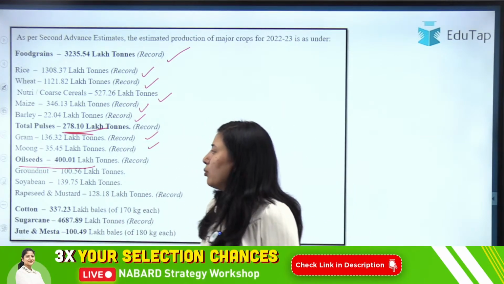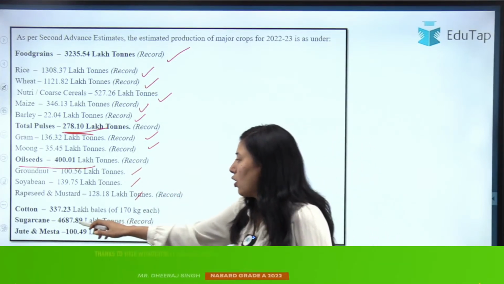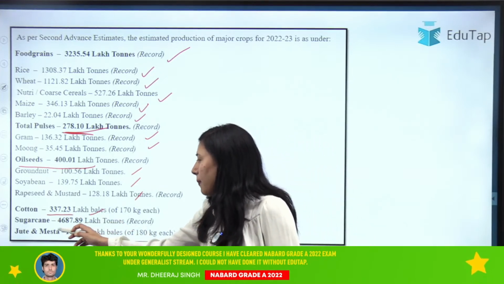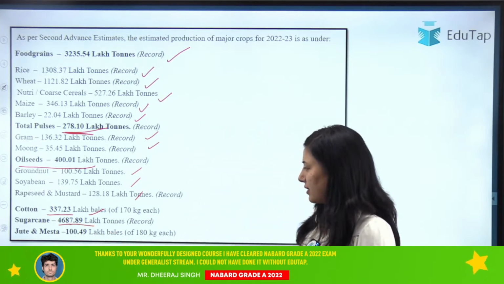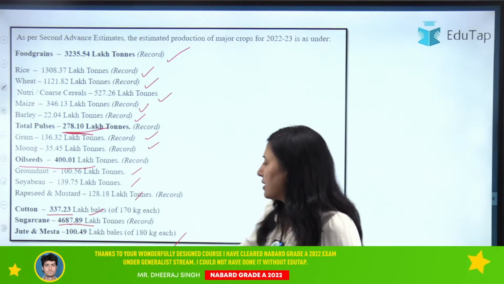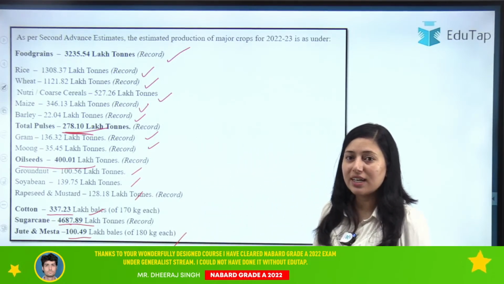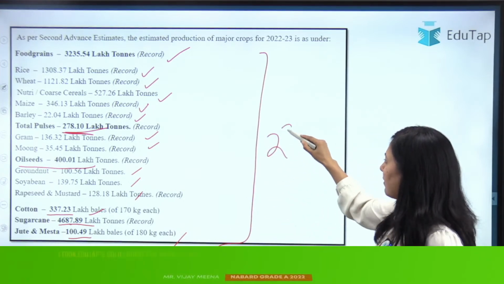Oilseed it is 400.01 lakh tons. Okay, groundnut, soybean, rapeseed. Then cotton here is 337.23 lakh bales, sorry. And sugarcane is 4,687.89 lakh tons. Then for jute and mesta it is 100.49 lakh bales. Clear? So these are the data regarding your second advanced estimate.